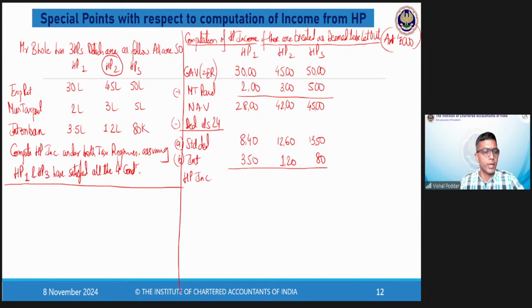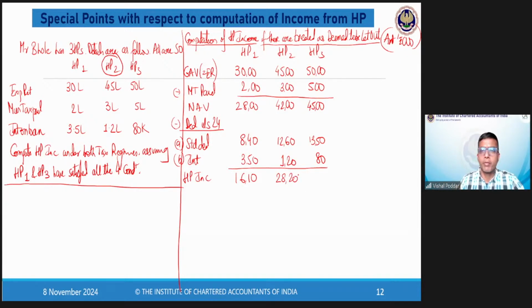So 28 lakhs minus 8,40,000 minus 3,50,000 is 16 lakhs 10,000. Similarly, 42 lakhs minus 1260 minus 120 is 28 lakhs 20,000.